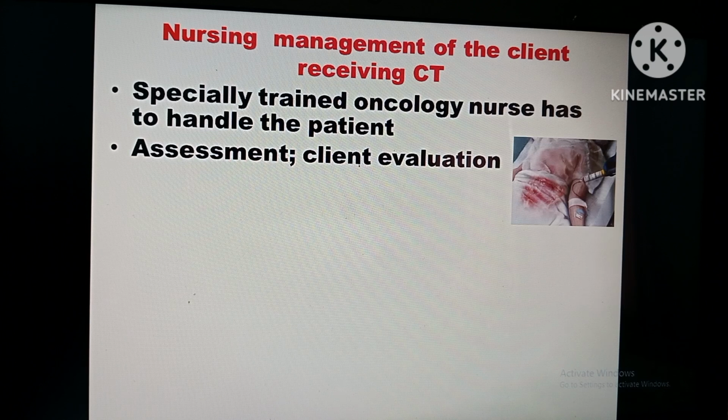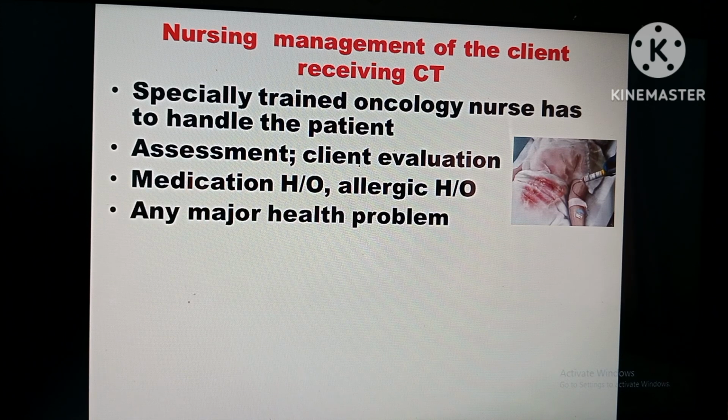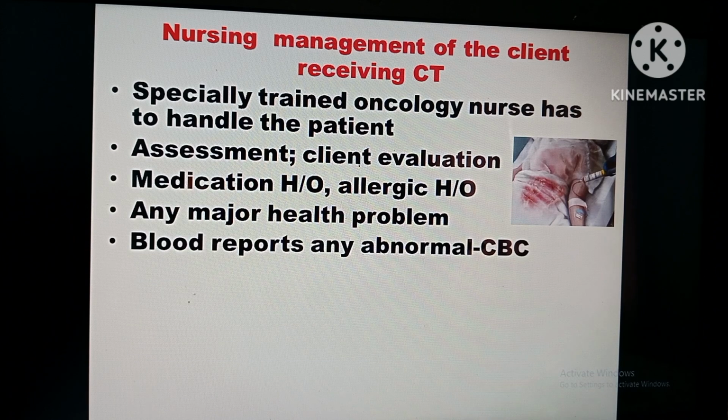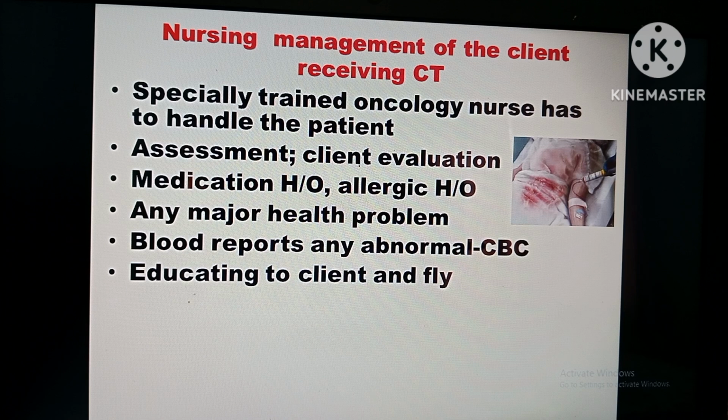Assessing the client: history collection, physical examination, medication history, like any history of any other disease, allergic history, any major health problem, blood reports. If any abnormality, have a look at the blood report. If any abnormality in the CBC or anything else, inform the doctor and carry out what the doctor says. Educate the client and family. Here you are not only considering the client, include the family also, and educate them why chemotherapy is being given, what it does, as well as what happens during the chemotherapy and after.